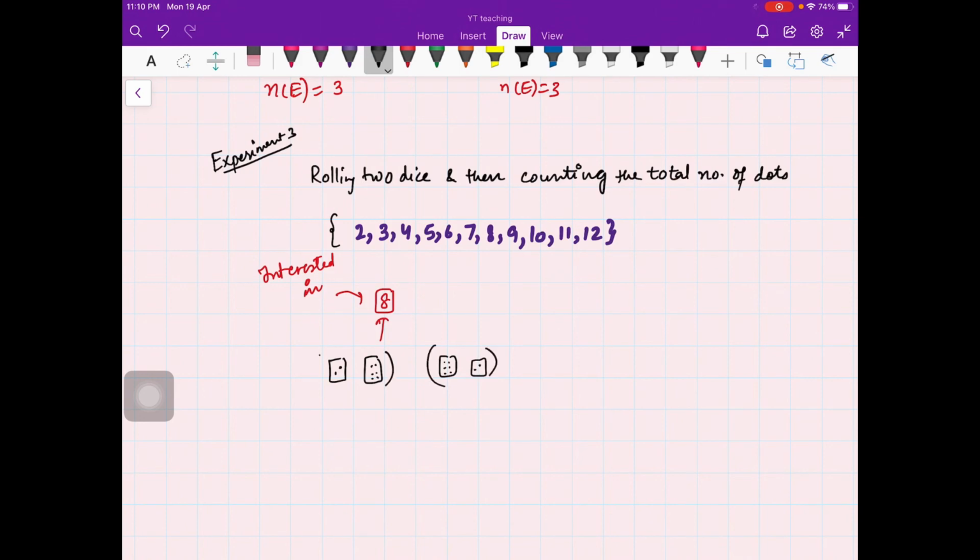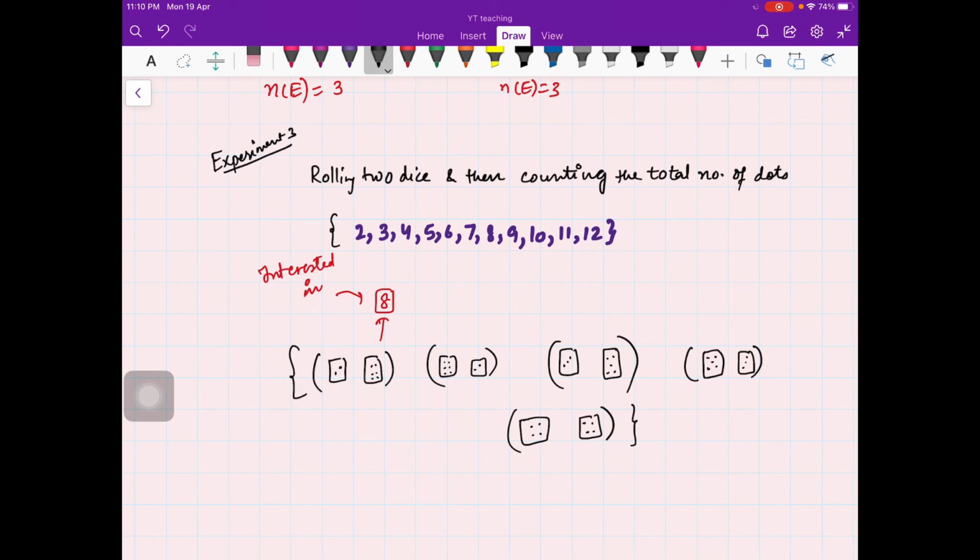We can also have 3 on the first and 5 on the second, or 5 on the first and 3 on the second, or 4 on each die. So these are the possibilities which lead to a total of 8. This is the event in which you are interested, and n(E) here is 5.